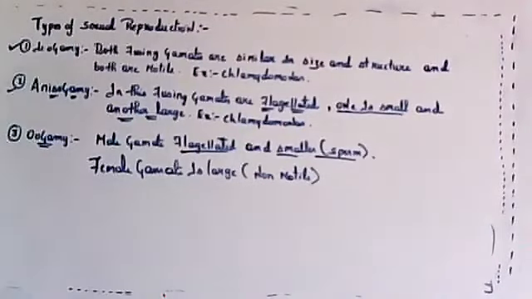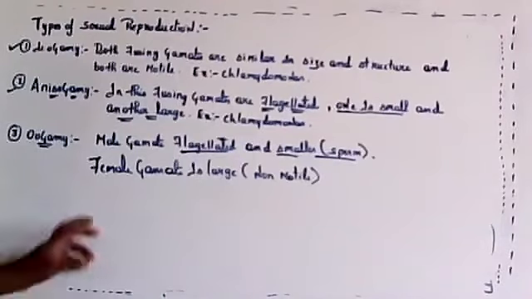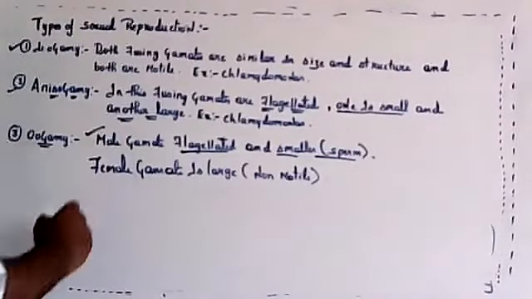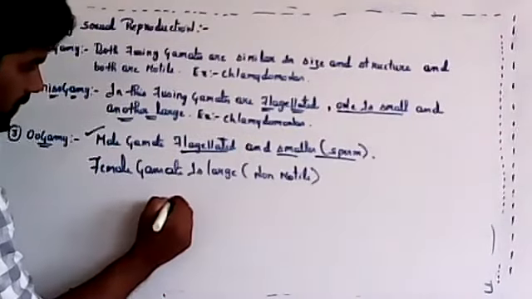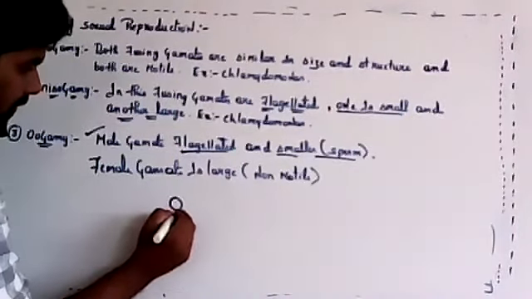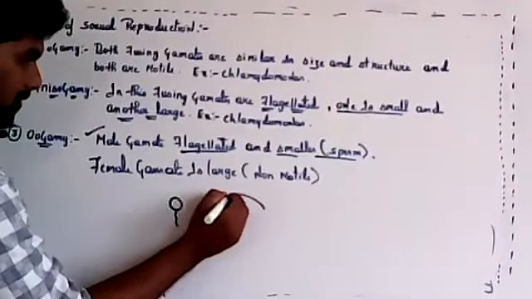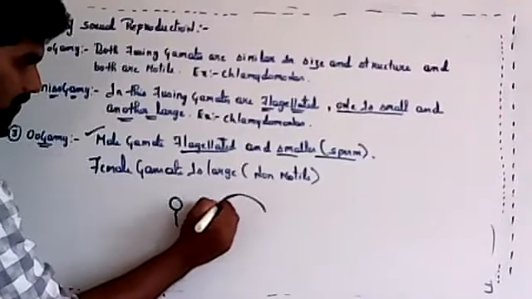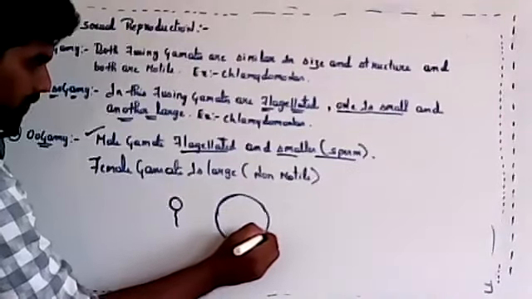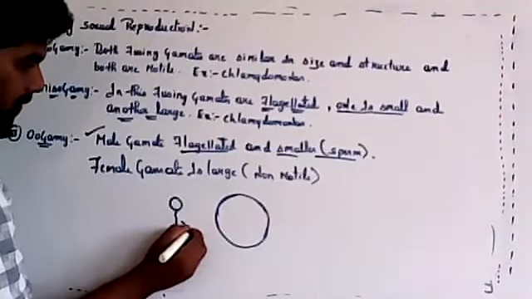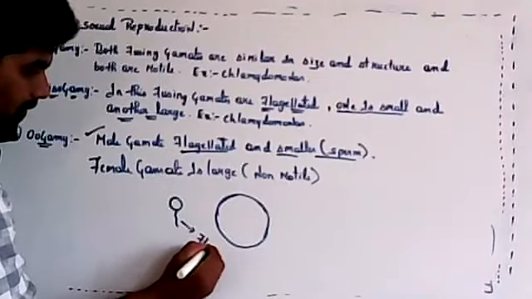It will not move forward, whereas the male gamete is active, flagellated and smaller. So male will be smaller and flagellated, whereas female will be larger and non-flagellated. In female there will be no flagella, here there will be presence of flagella.